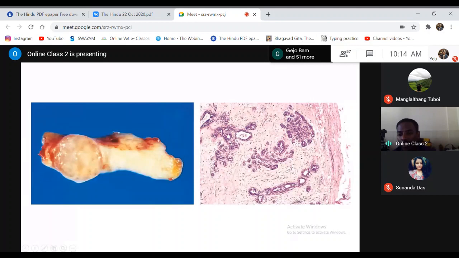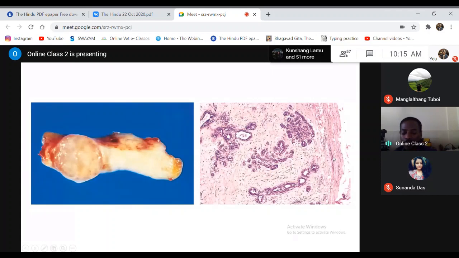So here you can find this is a tumorous mass, and this is the normal mammary gland. What are these fibrous tissues which are proliferating? This is called fibrous encapsulation. So you can find clearly a capsule which separates the tumorous tissue from the normal tissue.